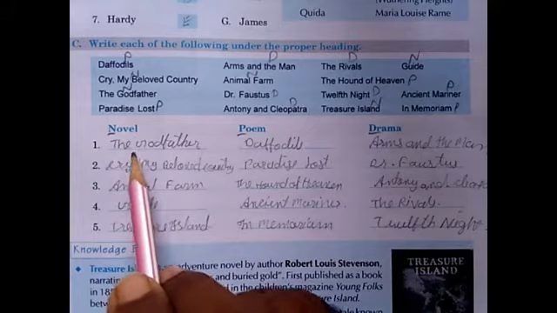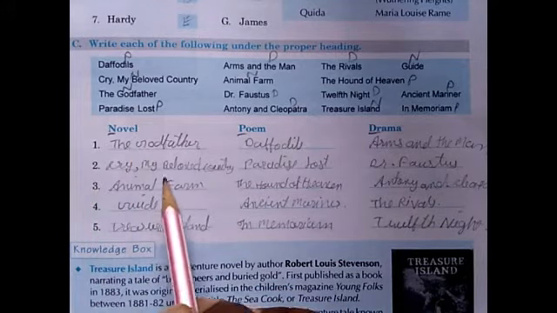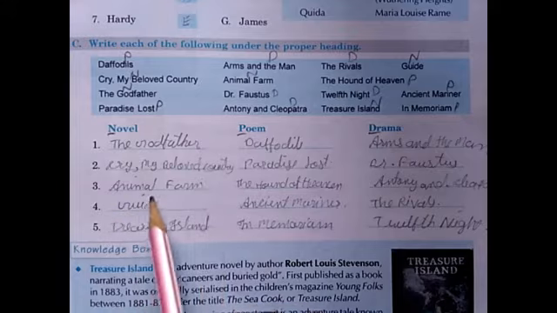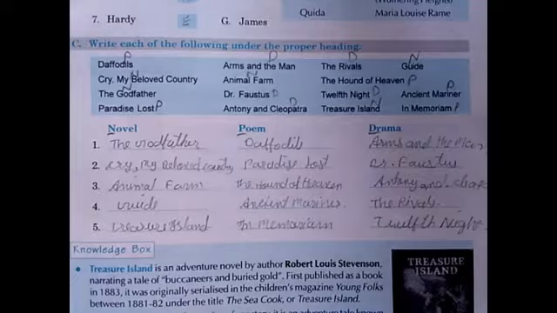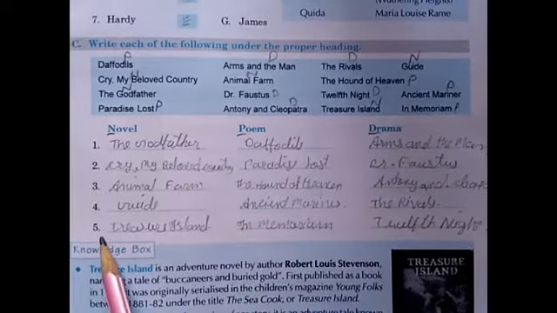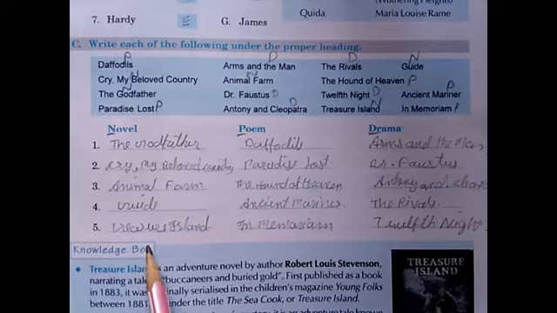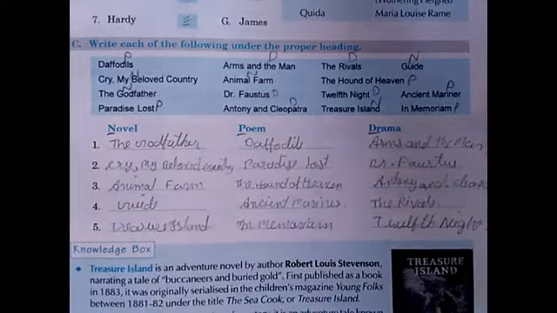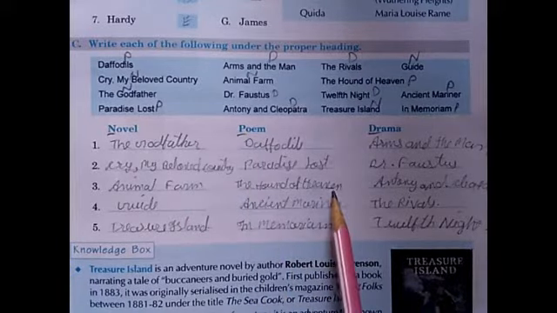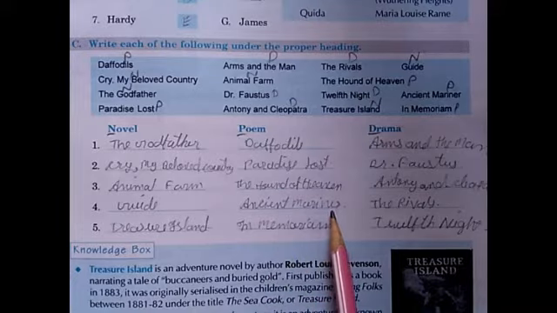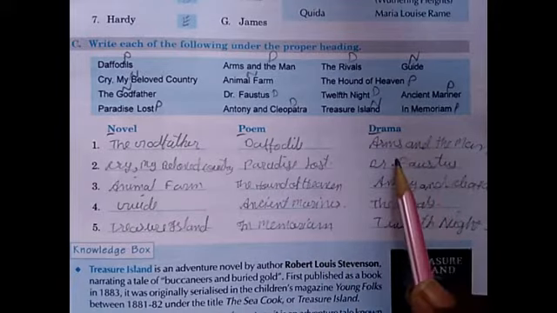1. Those who wrote novel: The Godfather, Cry, My Beloved Country. 3. Animal Farm. 4. Guide. 5. Treasure Island. Then in the poem side: Daffodils, Paradise Lost, The Hound of Heaven, Ancient Mariner, In Memoriam.